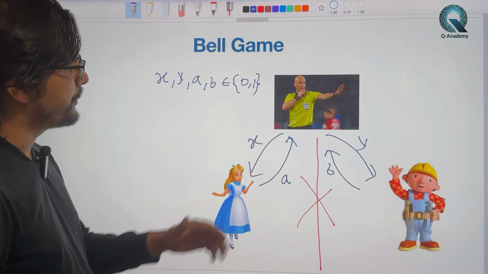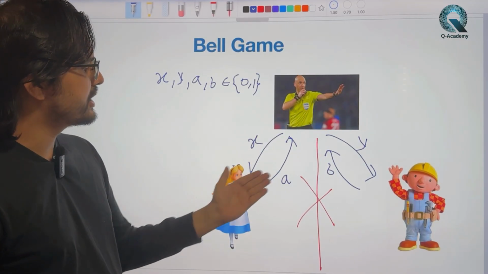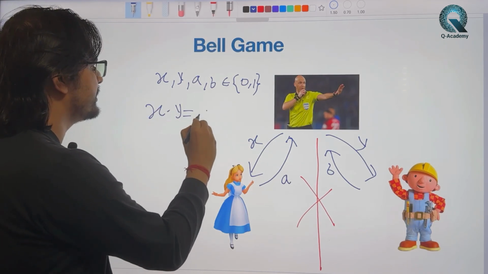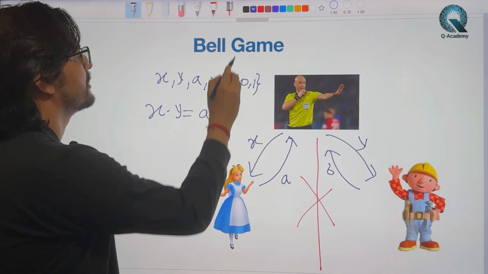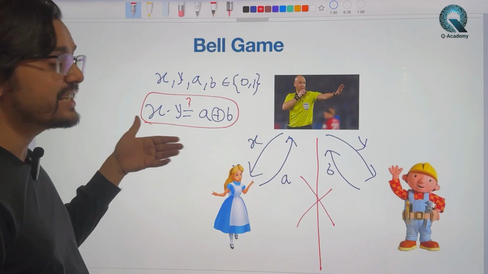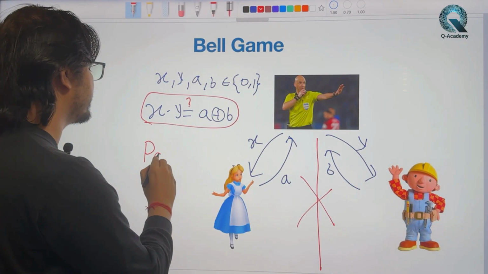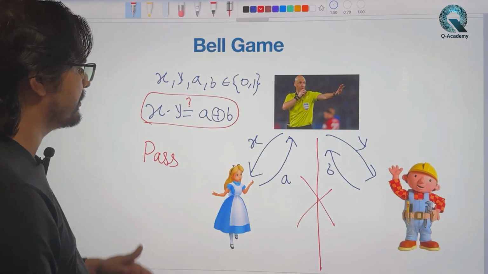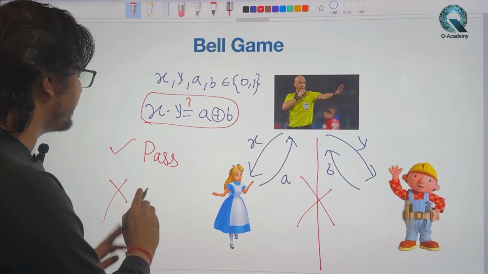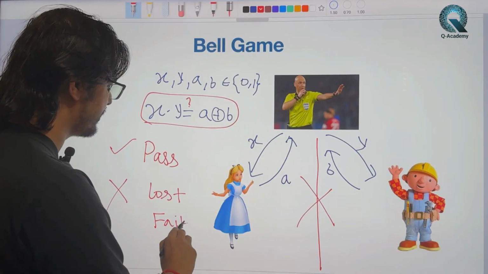Now the verifier or referee, when they get the responses A and B from Alice and Bob, checks whether X dot Y is equal to A plus B. So this is what they check. Now if this condition is satisfied, then they say that they have passed the test, or they have won the game. On the other hand, if this condition is not satisfied, then they have lost or failed the test.